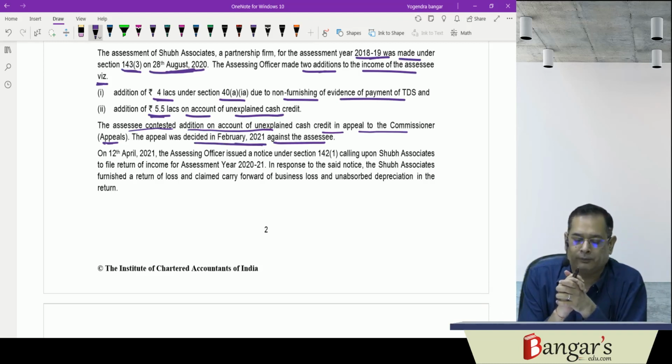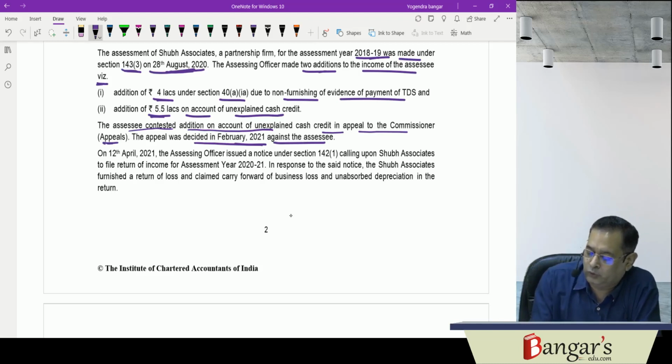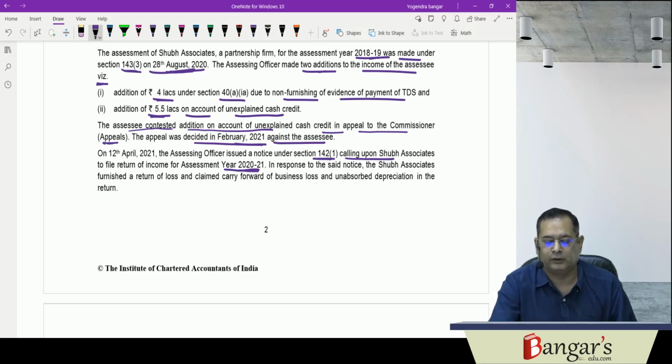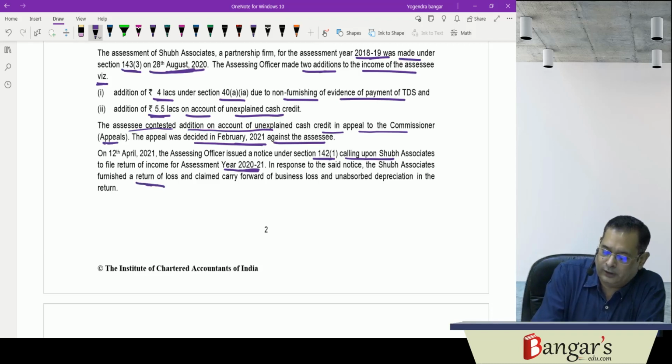Now, on 12th April 21, the assessing officer issued a notice under 142(1) calling upon Shubh Associates to file the return of income for assessment year 2021. In response to the said notice, Shubh Associates furnished a return of loss and claimed to carry forward the business loss and unabsorbed depreciation in the return.